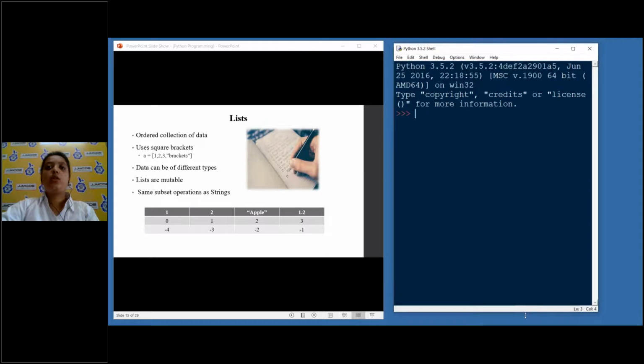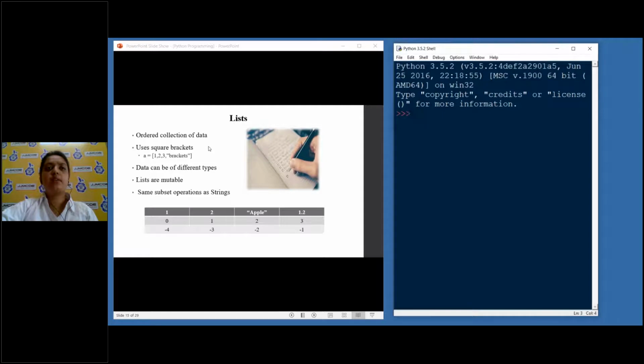So what is a list? We all know what a list is. We all go shopping, and when we go shopping, we have a list with us. First item is egg, second item is milk, something like that. So a list is basically a way of grouping things of different kinds. Maybe an integer with strings, strings with characters, an ordered collection of data.